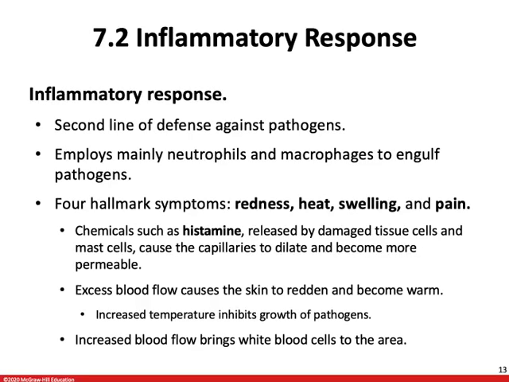Excess blood flow to that area causes the skin to redden and become warm. Increased temperature, and this is important, is your body's intentional response. The reason we have that inflammatory response is because that increased temperature is meant to inhibit the growth of pathogens. That increased blood flow to the area brings more white blood cells to help break down and fight against those pathogens. It also helps to flush some of those out of our system.